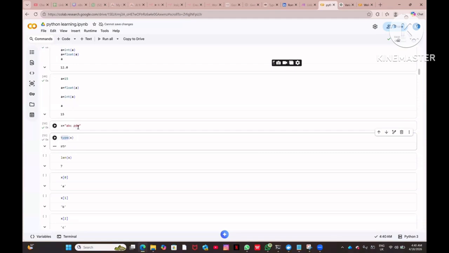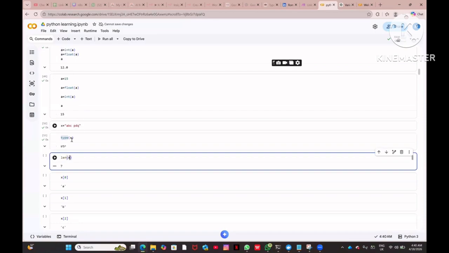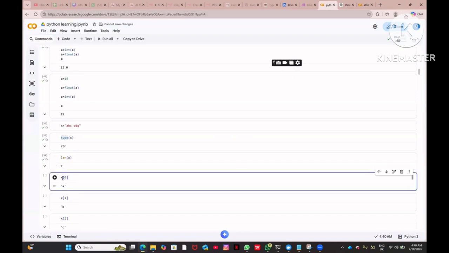Okay. Now length of x. So what is the length? Now x is this one. You can see the length of it is equal to 7, because 1, 2, 3, 4, there is a space, 5, 6, 7, right? So that is what you are getting. Now the most important part is, if we start from the first location, which is x of 0, what does x of 0 return? It returns the first character. So this is called an array.